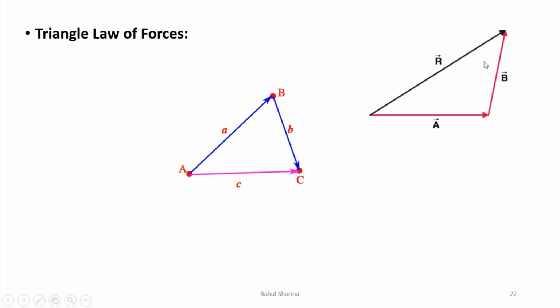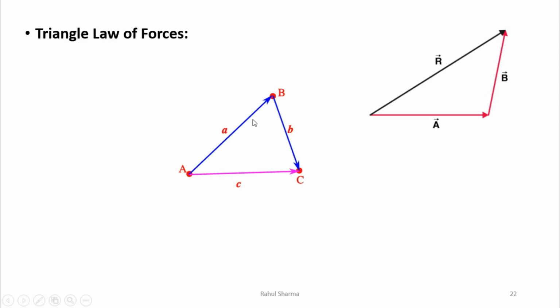Triangle law of forces says that if two forces act simultaneously on a body and they are represented by sides of a triangle taken in order, the resultant is represented by the closing side of the triangle taken in the opposite direction. So let's say A is the force acting in this direction, B is the force acting in this direction, and we are able to consider the forces A and B as the two sides of a triangle, then the resultant will be the closing side taken in the opposite direction.